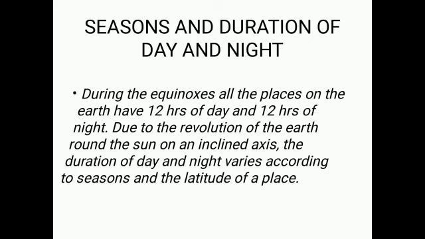Now seasons and duration of day and night. Now during the equinoxes, all the places on the earth have 12 hours of day and 12 hours of night, that is equal day and night. Due to the revolution of the earth round the sun on an inclined axis, the duration of day and night varies according to the season and the latitude of a place.